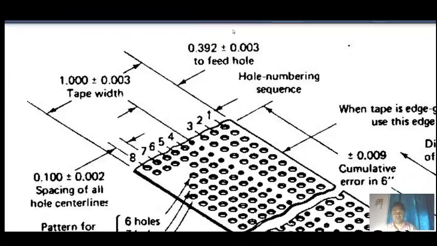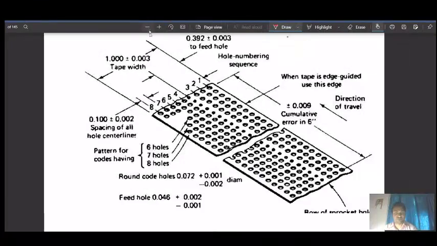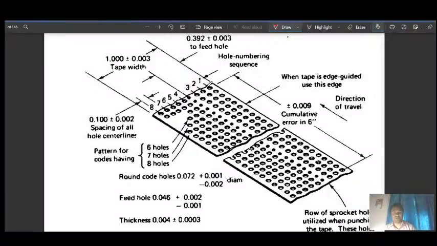Before going there, let me discuss this one also. You can see these are the holes, and in between you will see this hole. This is for the sprocket. There will be a wheel, because the punch tape has to go somewhere. So a sprocket will fit in these holes and has no coding meaning; it is only for moving the punch tape in the forward direction.